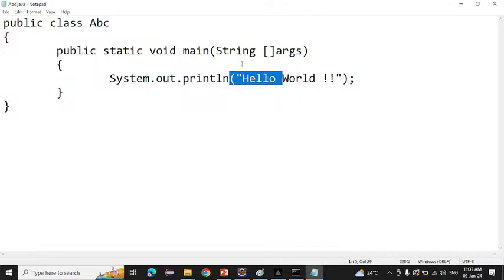Anyone can do this program? Yeah, okay, easy only. The shortcut is sysout, Ctrl+Space. Yes, on the Eclipse we can do that. So System.out.println we can print like that.